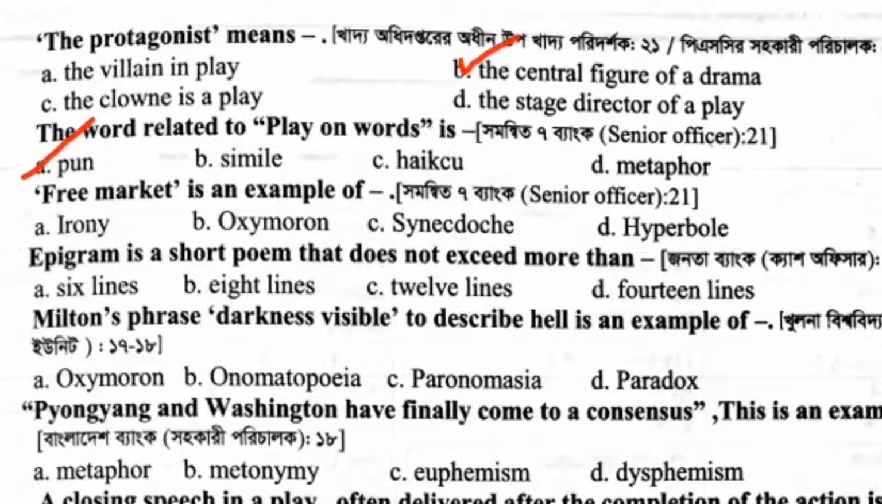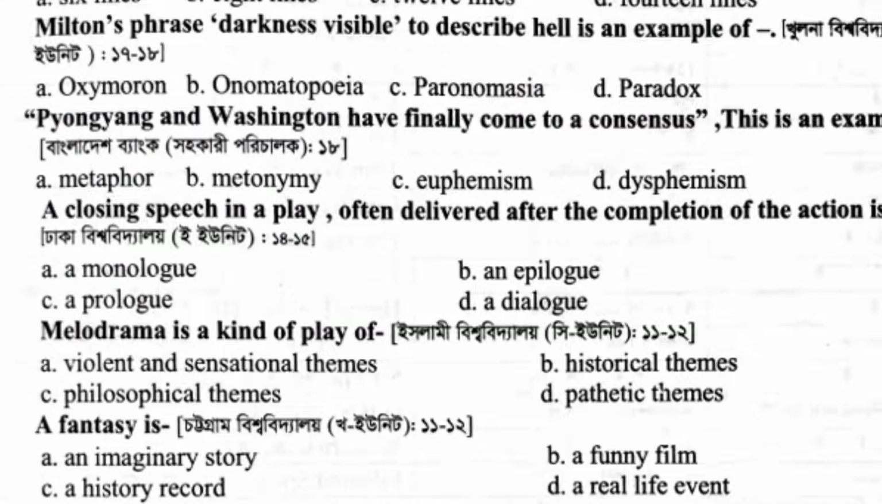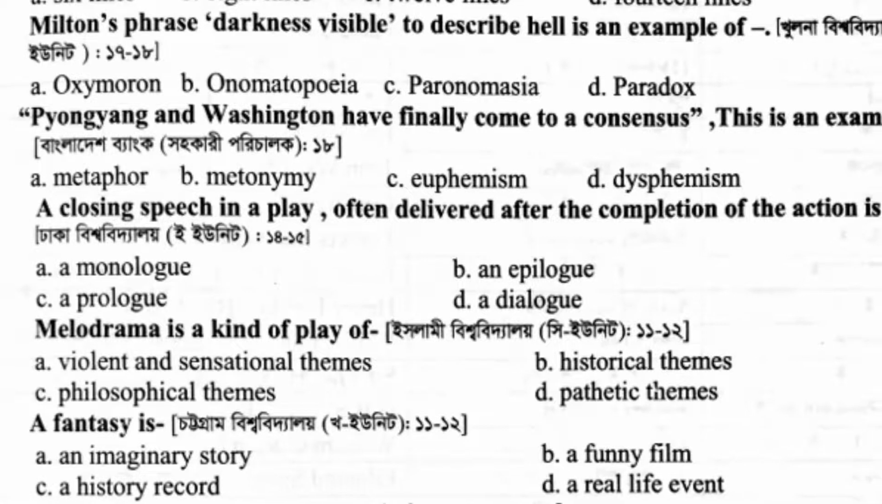Free market is an example of dash. Free market is an example of oxymoron. Epigram is a short poem that does not exceed more than dash, more than 6 lines. Milton's phrase darkness visible to describe hell is an example of dash. Darkness visible is an example of oxymoron. Pyongyang and Washington have finally come to a consensus. This is an example of dash.